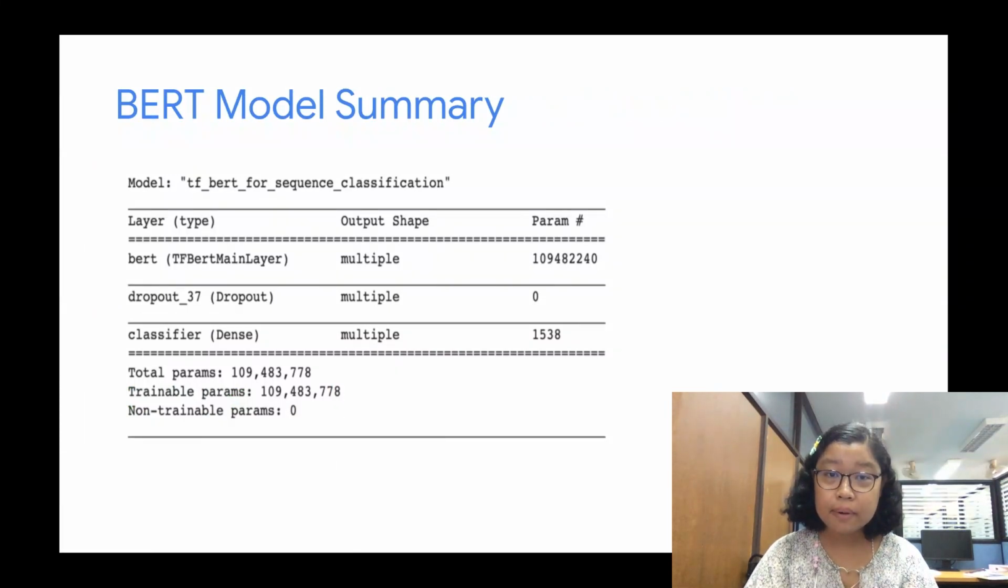The details of the model can be seen with the model.summary command. Now we have the main BERT model, a dropout layer to prevent overfitting, and finally a dense layer for classification tasks. In the next step, we will create our input sequence from the IMDB review dataset.